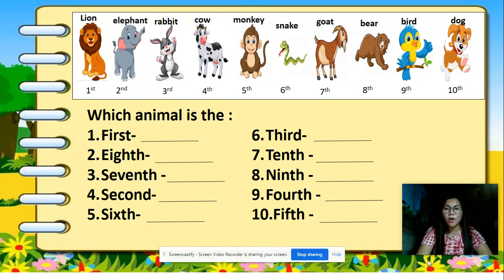Can you name what are the different animals in the set? Yes. So they are lion, elephant, rabbit, cow, monkey, snake, goat, bear, bird, and dog.